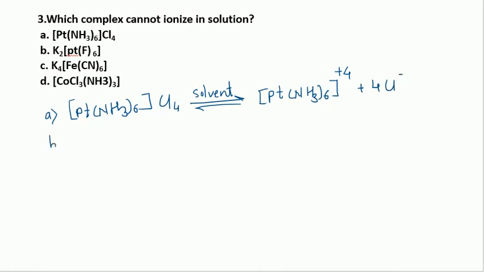If you see the second, it gets ionized as platinum F6 here.